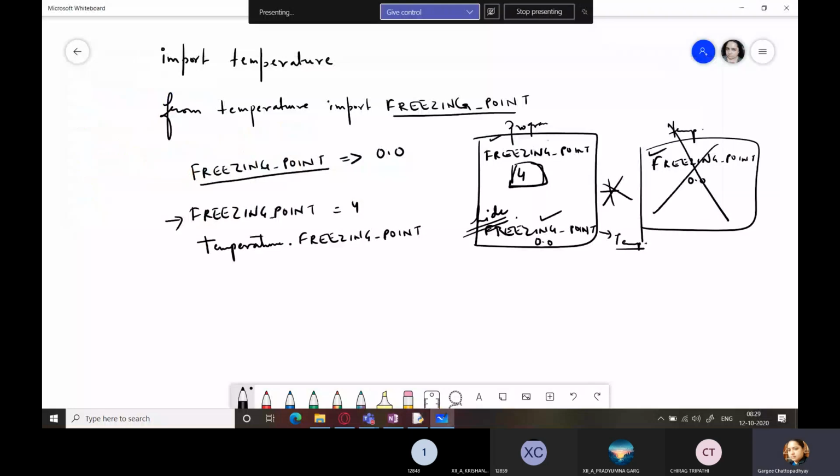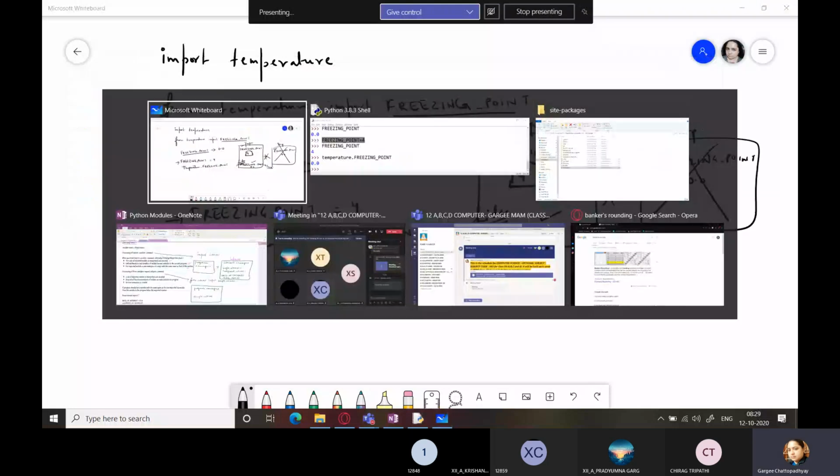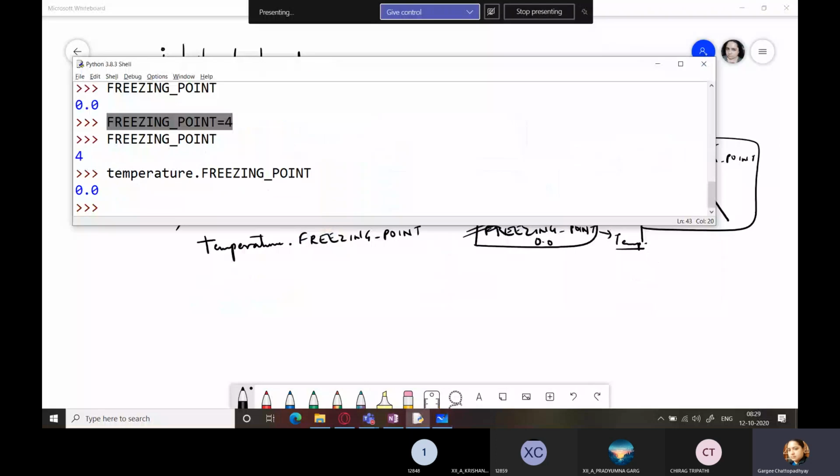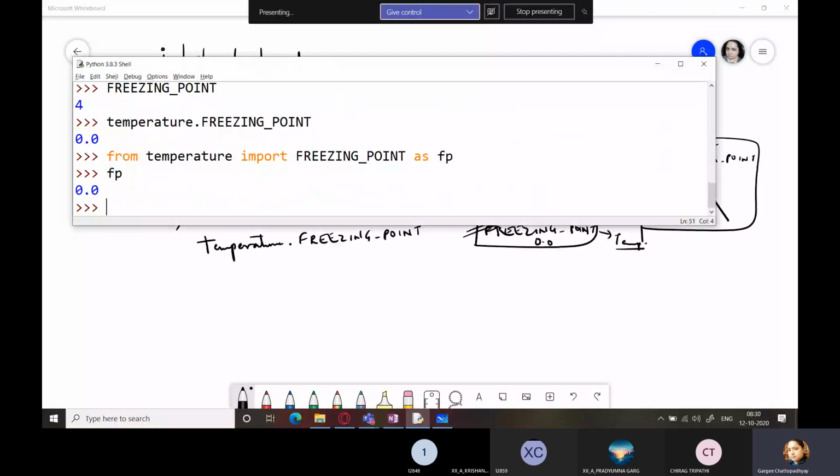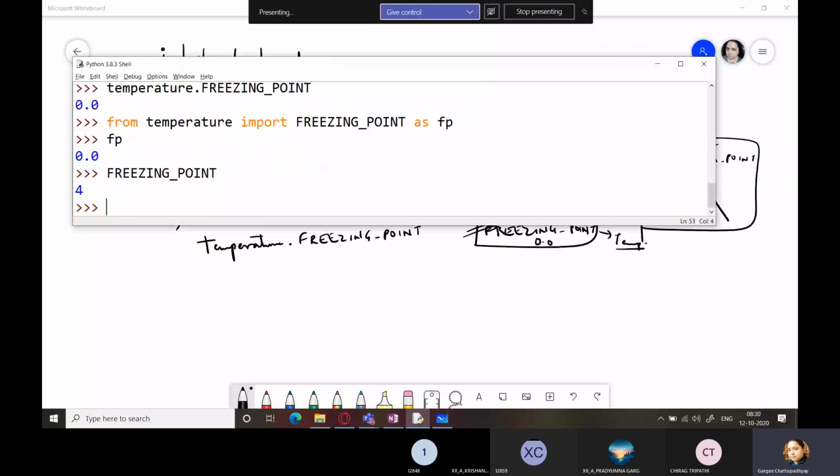Or there is an alternative which you can do. So I'm just going to write that. Here I'm going to write from temperature import freezing point as FP. And now if I just type FP, it gives me 0.0. If I type freezing point, it gives me 4, which refers to my program.